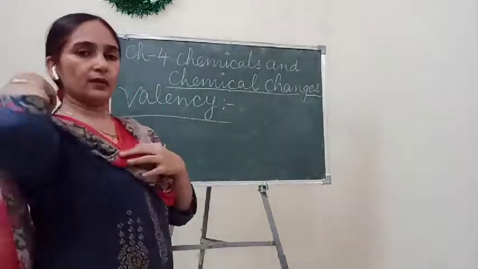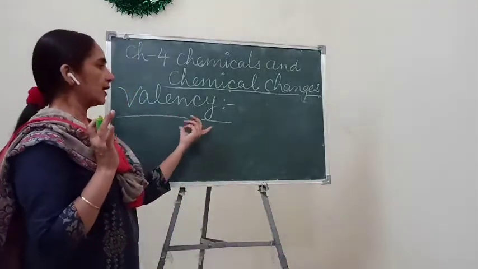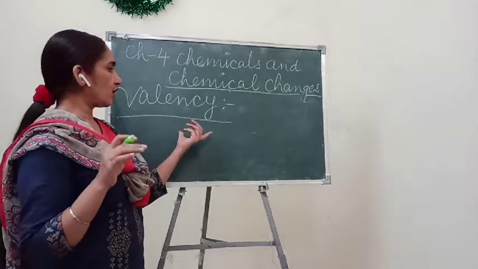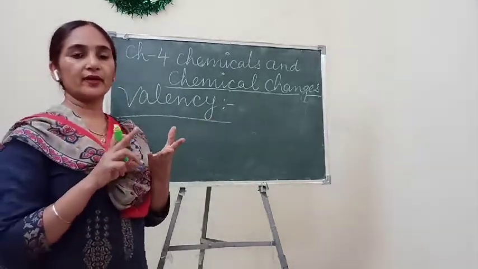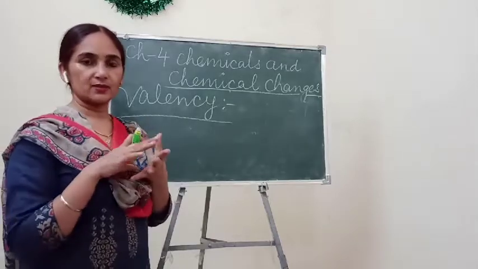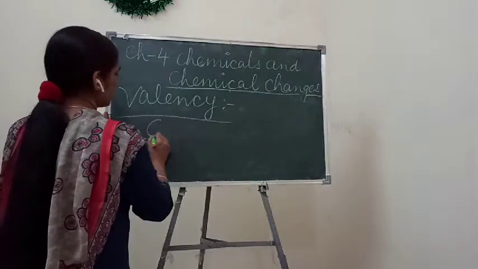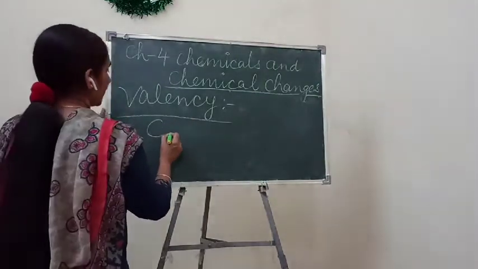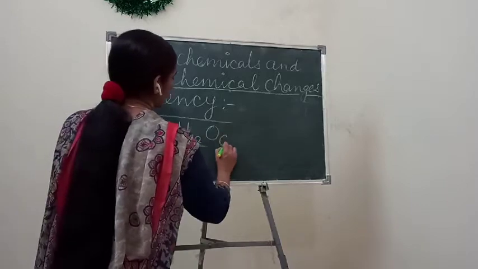You know children, I have told you that when any chemical or any molecule is formed, the molecule is formed by the combination of different kinds of elements or different kinds of atoms. Just now I gave you an example in case of compounds, suppose C6H12O6.